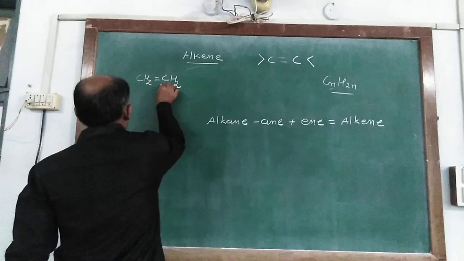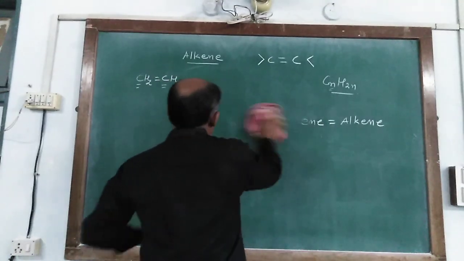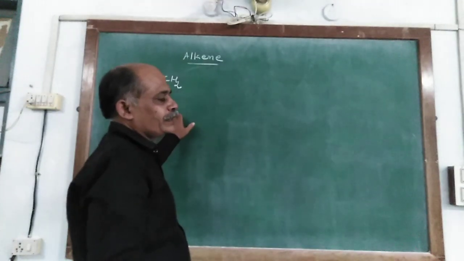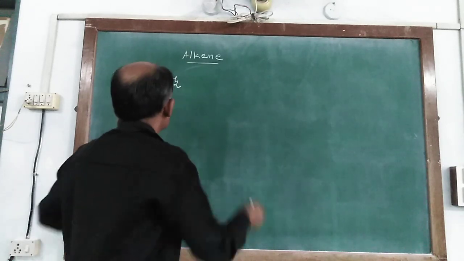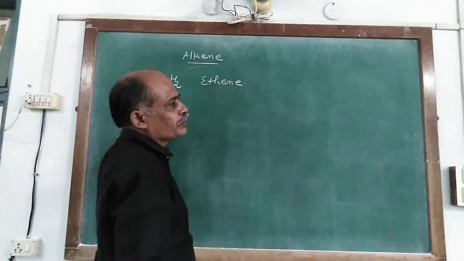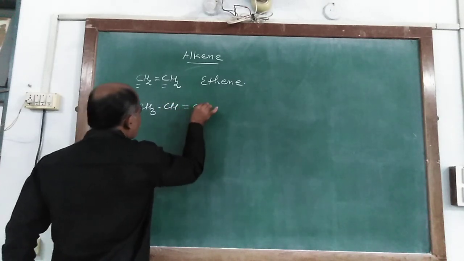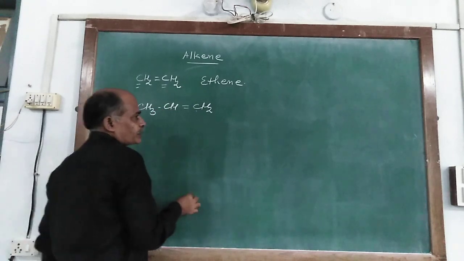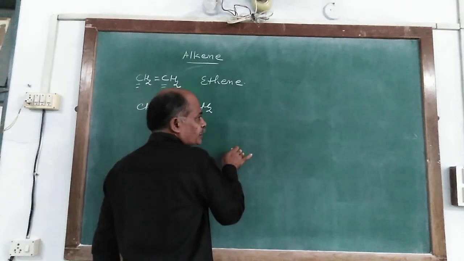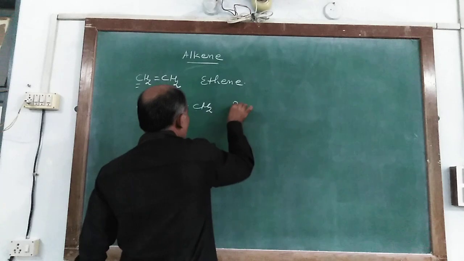This compound has two carbon atoms, so according to the alkane it is eth, but it consists of one double bond, so from ethane the ANE is replaced by ENE, and it is named ethene. Similarly, CH3-CH=CH2 has 1, 2 and 3 carbon atoms, so it is propane, but with one double bond, so replacing ANE by ENE we get propene.